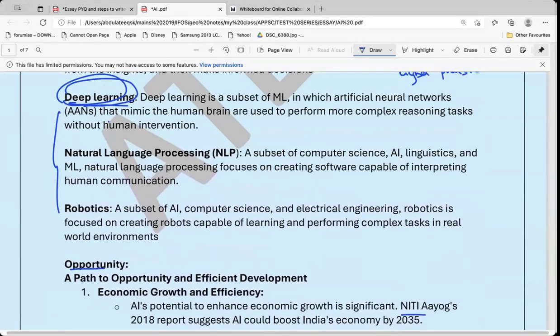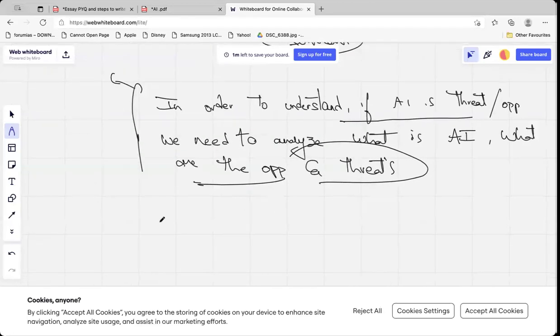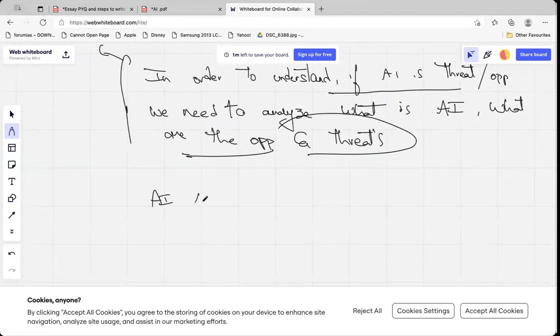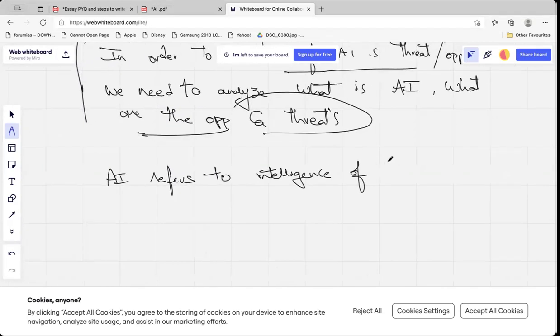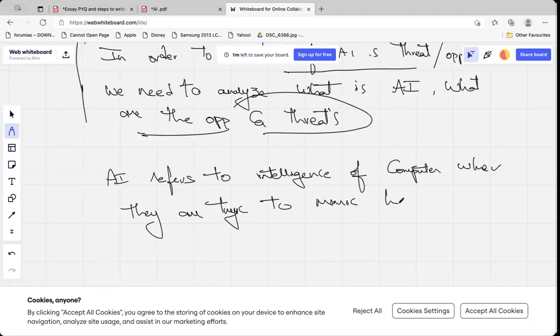Now, I will write this. Once I have introduced, I will say: artificial intelligence refers to intelligence of computers or machines where they are trying to mimic human intelligence.